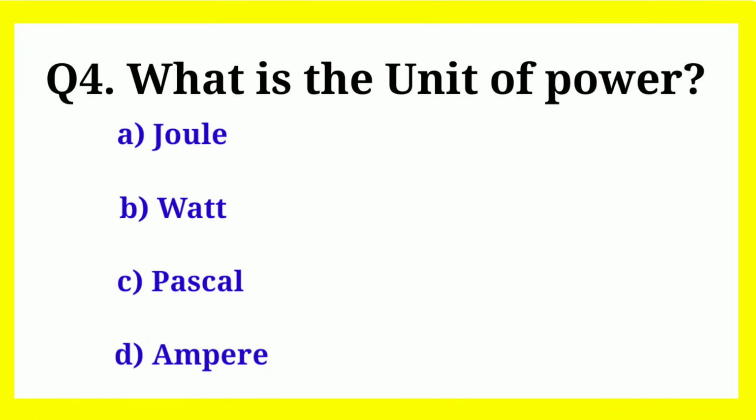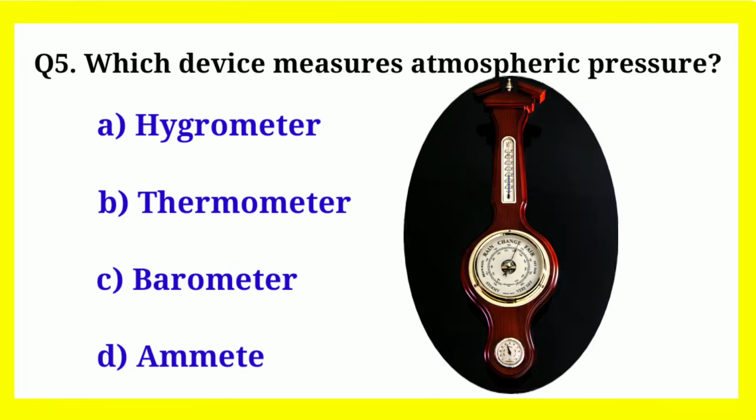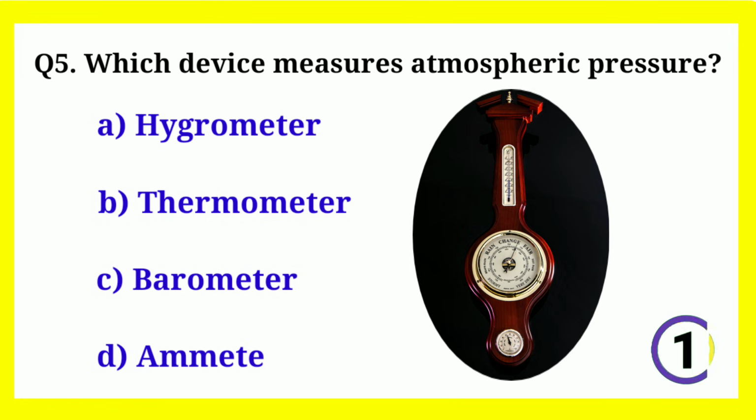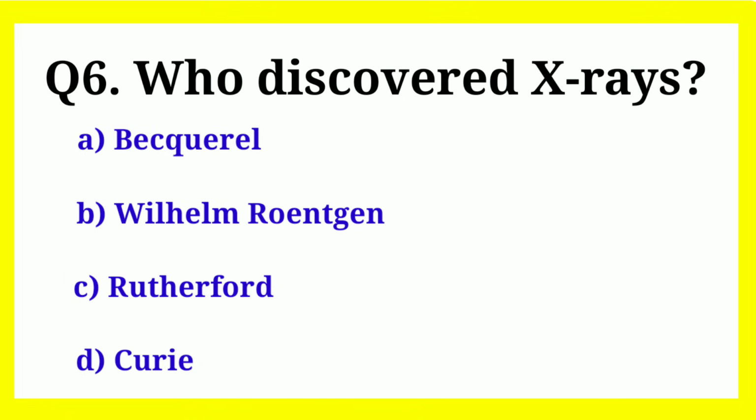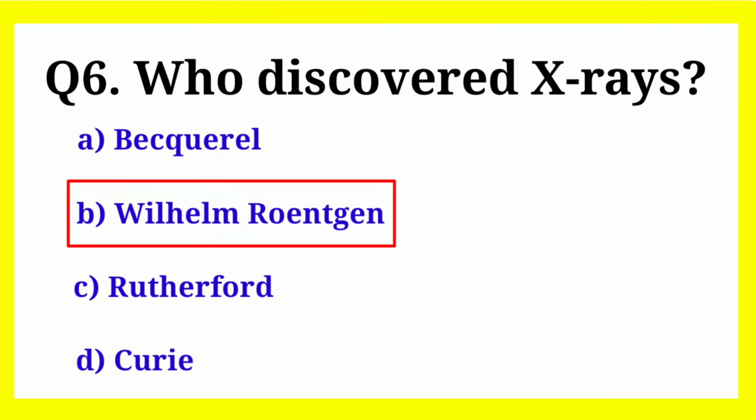What is the unit of power? Correct answer is watt. Which device measures atmospheric pressure? Correct answer is barometer. Who discovered X-rays? Correct answer is Wilhelm Röntgen.